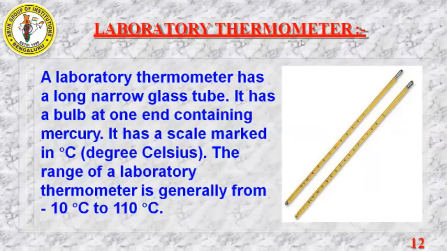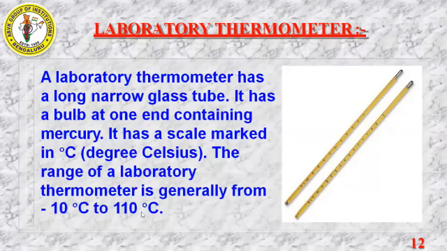Next we have the laboratory thermometer. A laboratory thermometer has a long narrow glass tube. It has a bulb at one end containing mercury. It is similar to a clinical thermometer. It has a scale marked in degrees Celsius. The range of a laboratory thermometer is generally minus 10 degrees Celsius to plus 110 degrees Celsius.